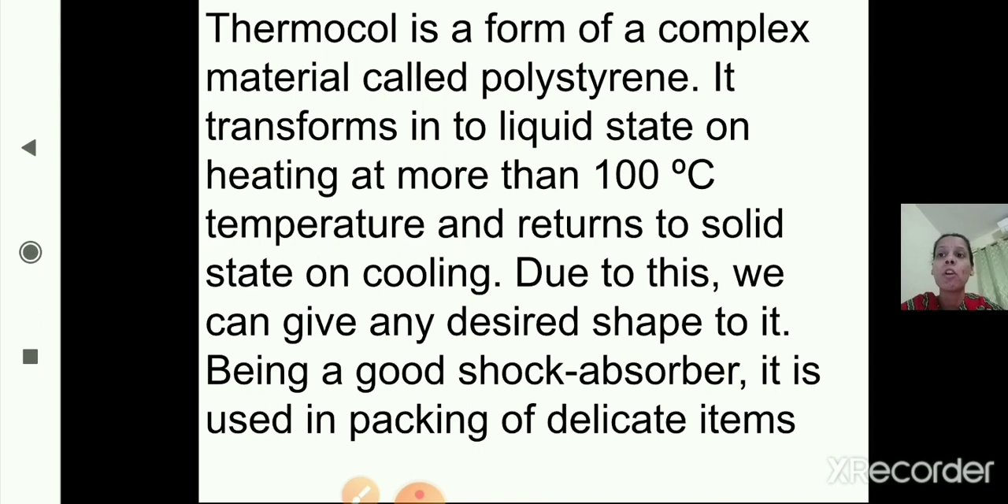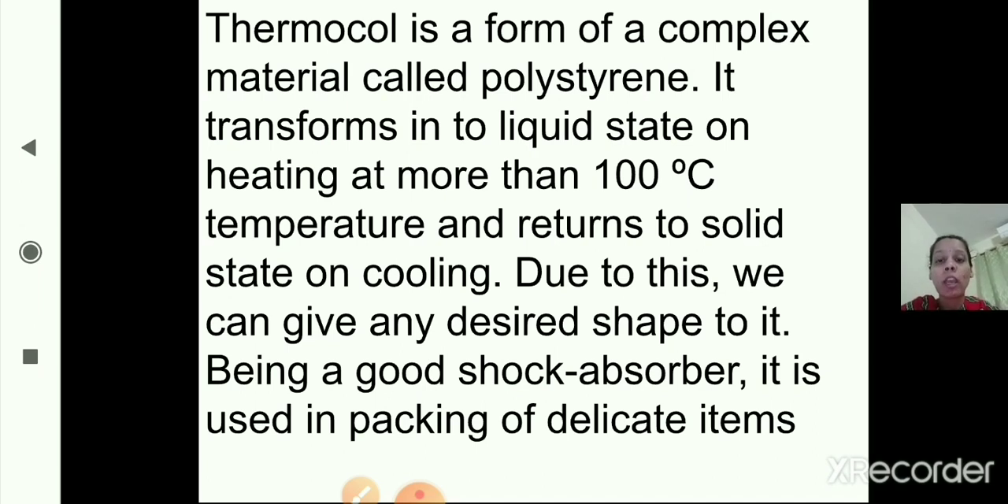Thermocol is a form of a complex material called polystyrene. It transforms into a liquid state on heating at more than 100 degrees Celsius, and it returns to a solid state on cooling. Due to this, we can give any desired shape to thermocol.